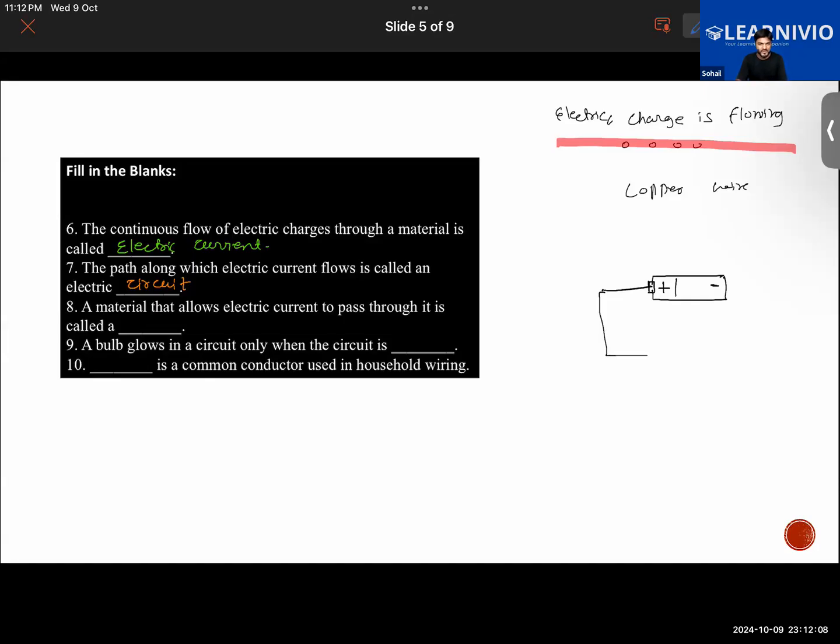Remember, there are two types of objects. One is a conductor, which allows electric current to pass through it. For example, copper wire, aluminum wire, like that. So that is a conductor. Okay, next.